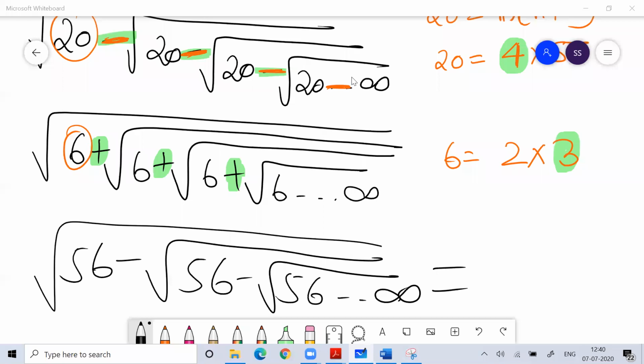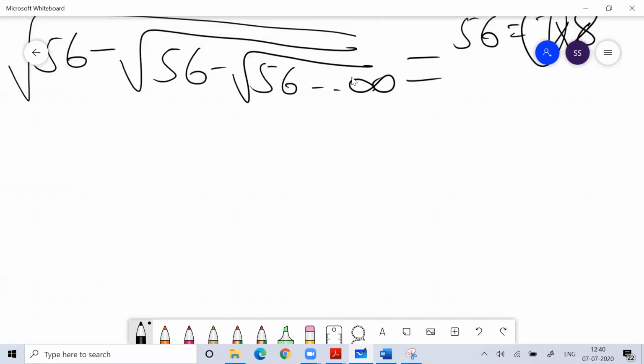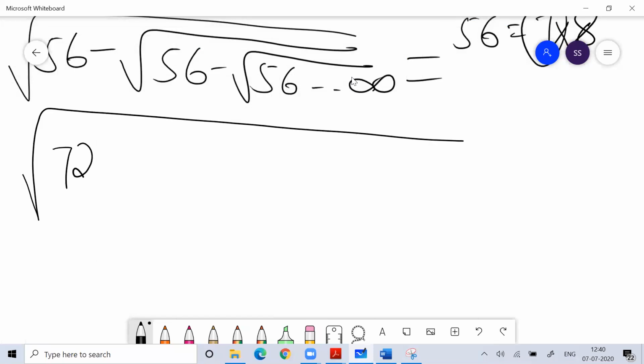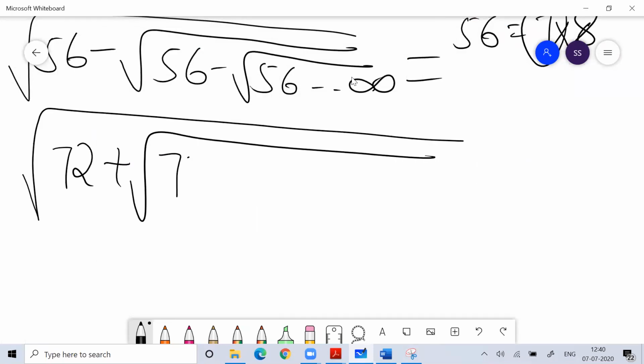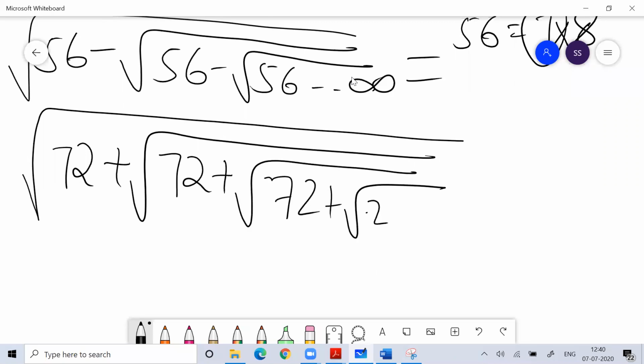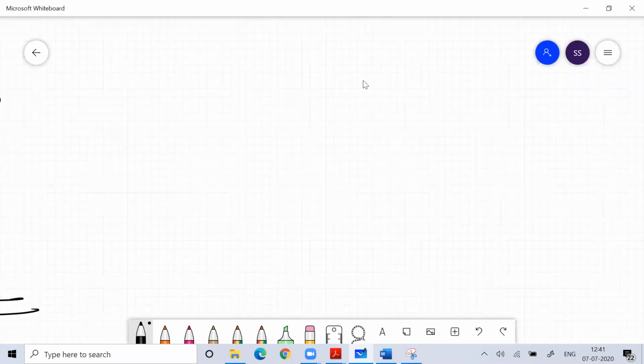7 is there because you can write 56 as 7 into 8. And here minus sign is there. So the answer is 7. That's it. Understanding? If I ask you root 72 plus root 72 plus root 72 plus root 72, if that goes till infinity, what is the answer? Answer is 9. Done everyone? Understood this? Now, what about this case?